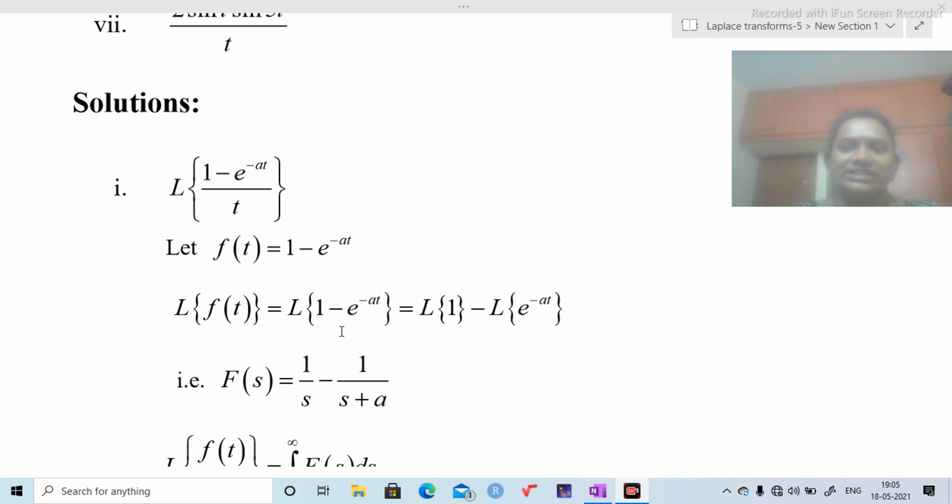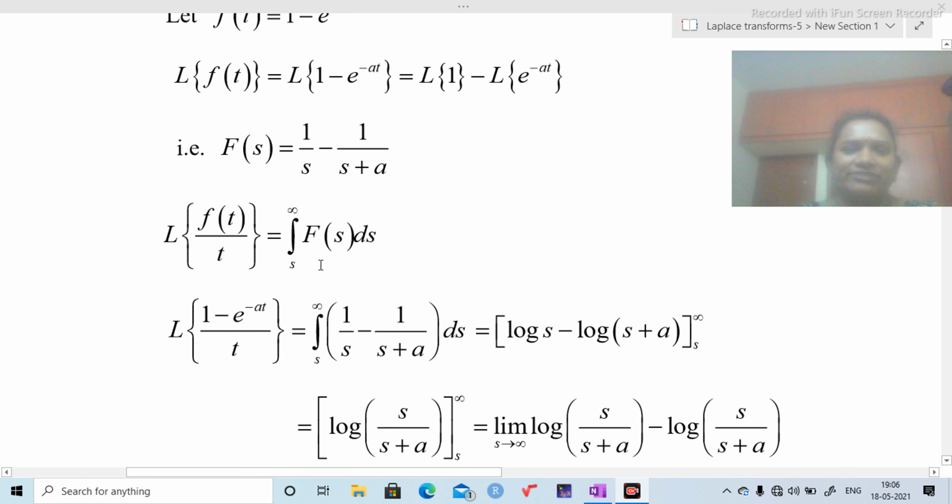Again by using the linear property, we can write this as L of 1 minus L of e power minus at. We know that the Laplace transform of 1 is 1 by s. The Laplace transform of e power minus at is 1 by s plus a. Take this as F of s.